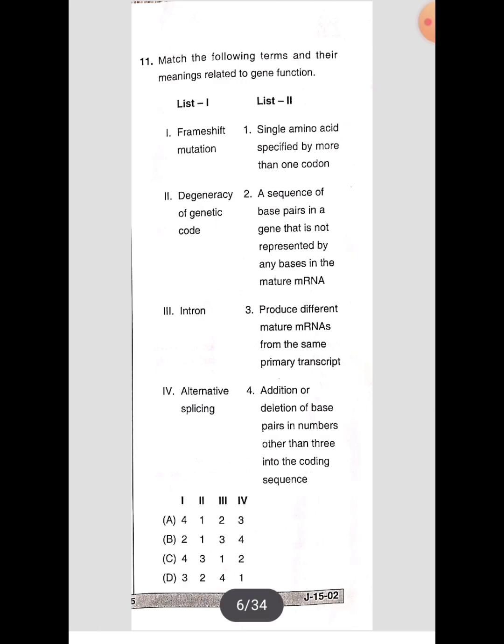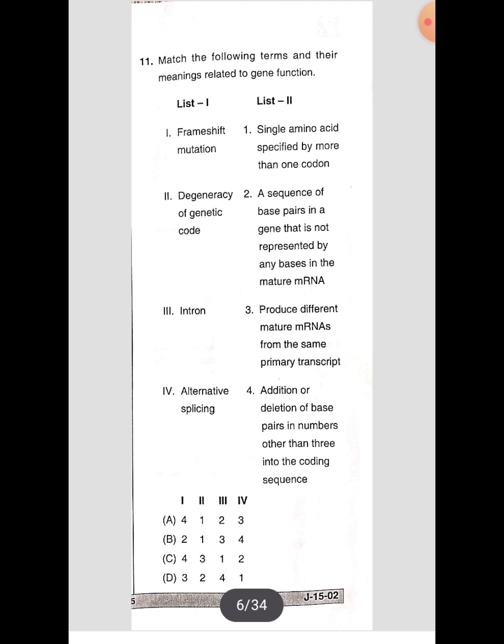Here also you have to match the list 1 with list 2. Here the types of mutations, genetic code, introns, alternative splicing, they are given. So frame shift mutation, degeneracy of genetic code, intron, alternative splicing. These are present in list 1. You have to match them to the list 2. So I'm going to give you the matching.